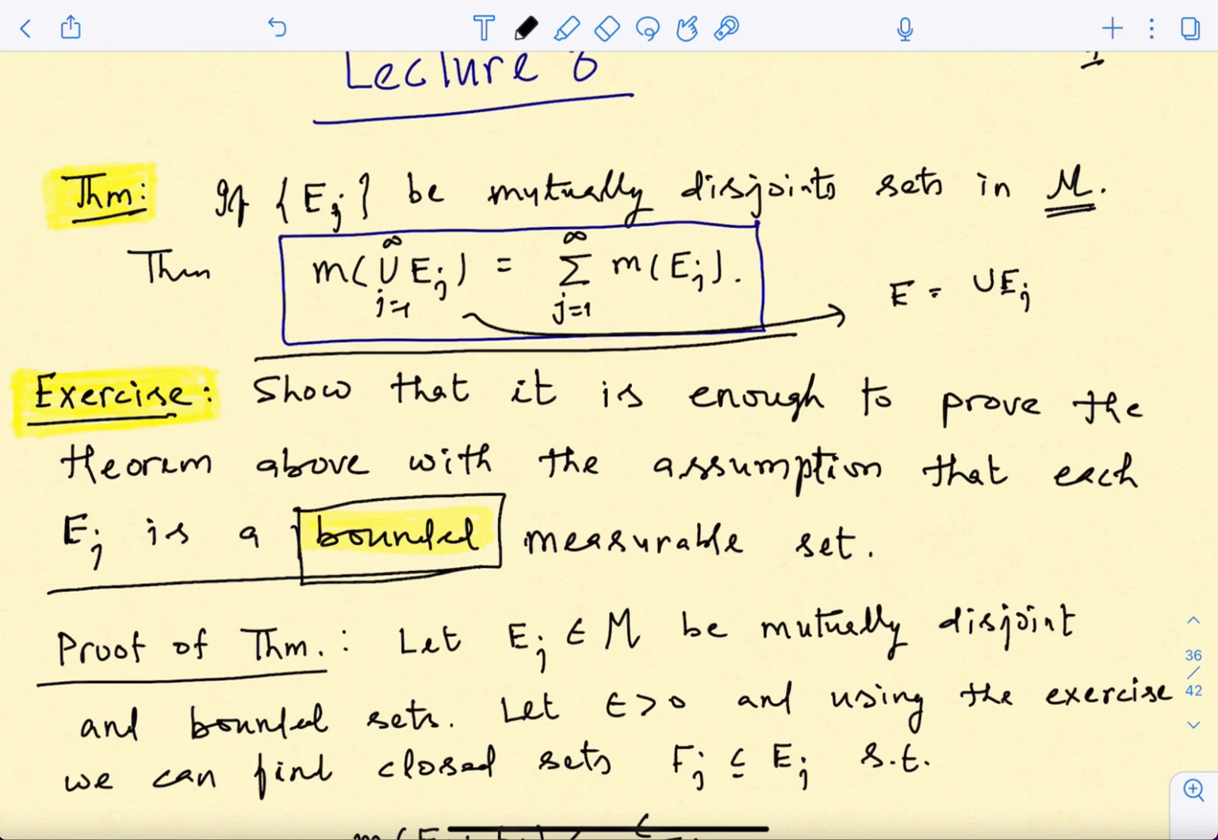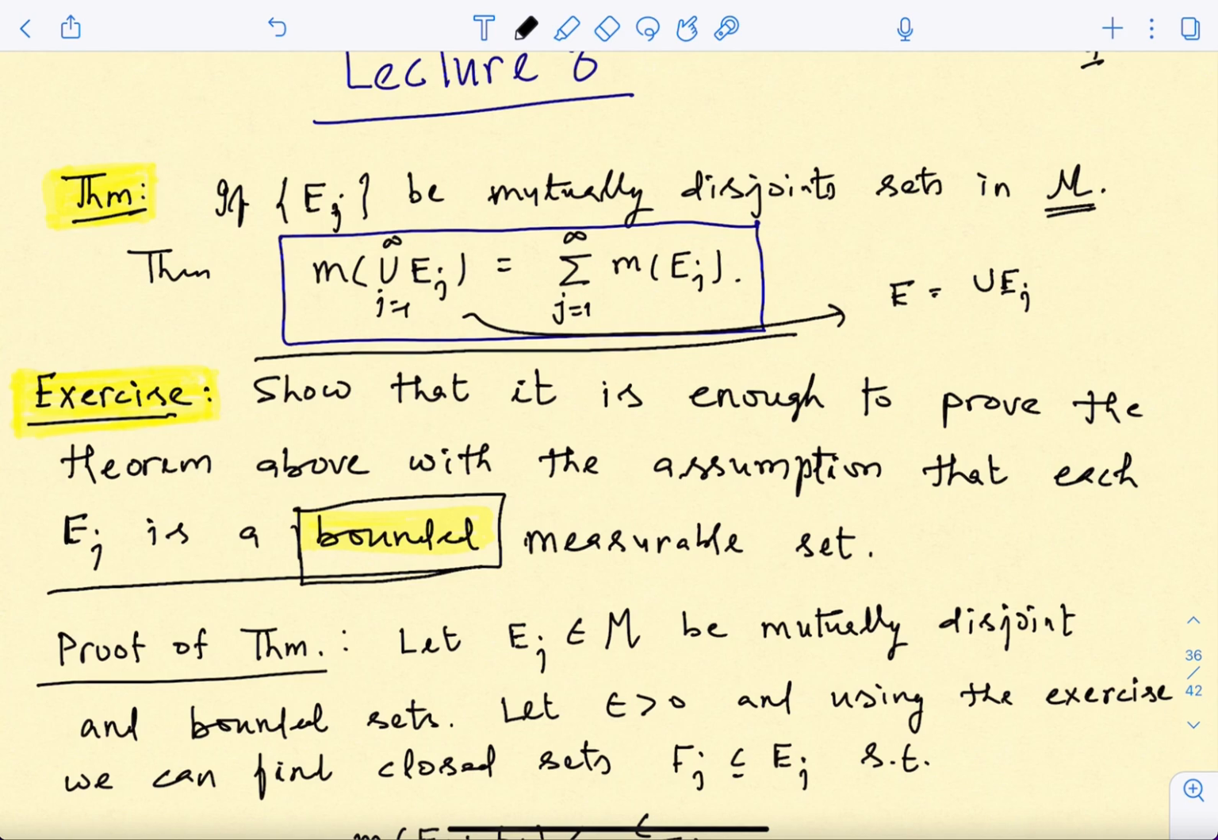Once I have it for bounded disjoint measurable sets, then what you have to do is take an arbitrary sequence of mutually disjoint sets in M, and try to reduce the job to these bounded measurable sets which are also disjoint. Okay, how do you do this? Because any set you take in R, you can try to decompose into countably many bounded disjoint sets. Okay, so that is what you need to basically make use of. You just draw some picture and then you will be able to understand how to do it.